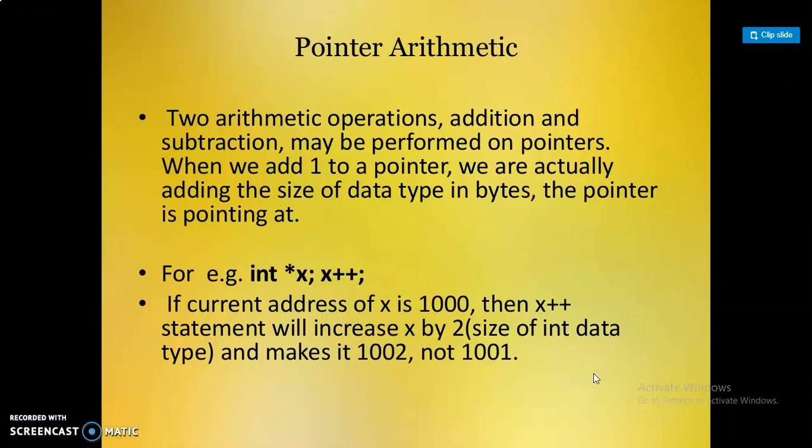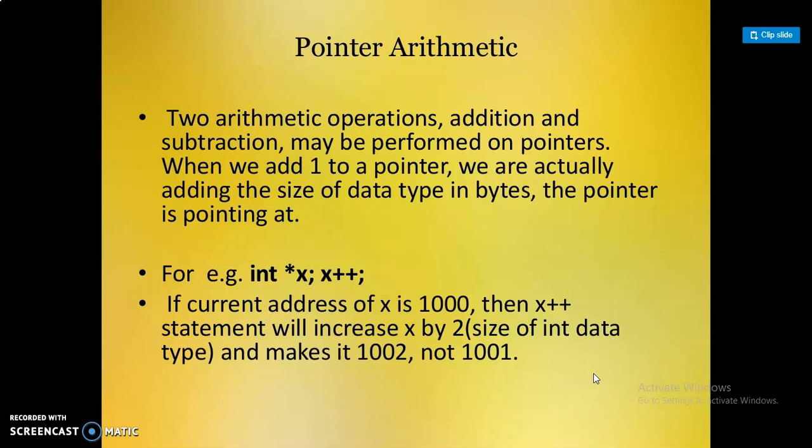Pointer arithmetic. Two arithmetic operations, addition and subtraction, may be performed on pointers. When we add 1 to a pointer, we are actually adding the size of the data type in bytes that the pointer is pointing at. For example, int star x and then increment, x plus plus. It means if the current address of x is 1000, then the x plus plus statement will increase it by 2. The size of the integer is 2, so it is incremented to 1002, not 1001, because the size of the integer is 2.